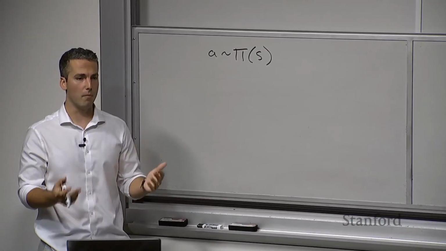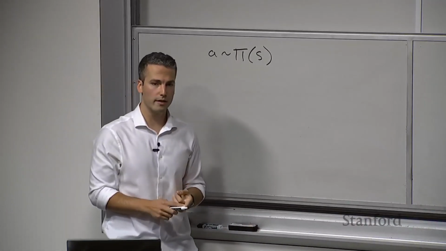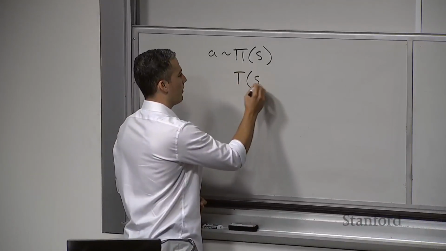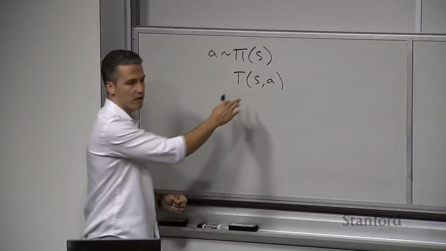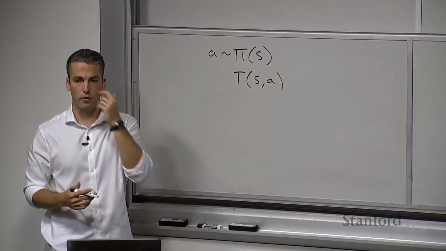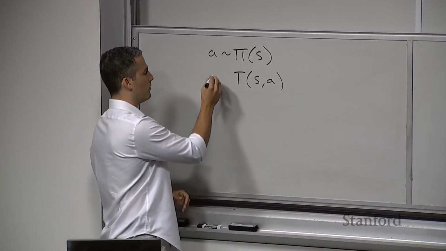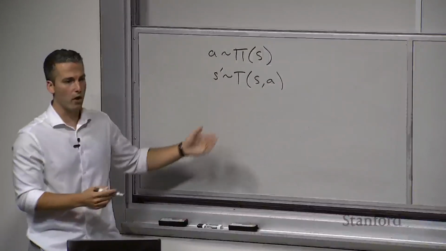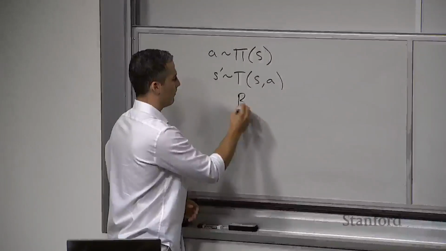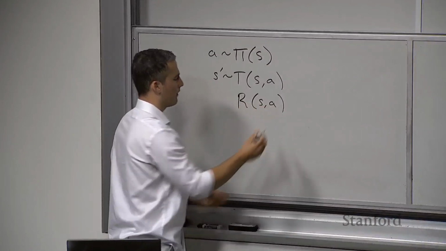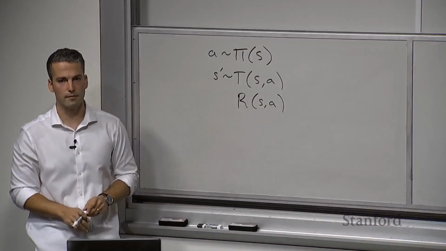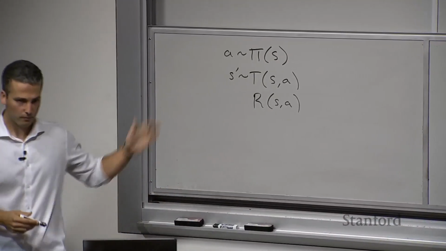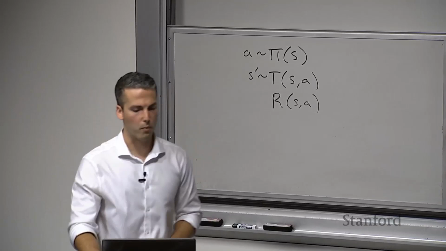The second is a model. So we need a model of our transitions and a model of our rewards. So we're going to have some transition function here that tells us, given an action in a specific state, what states am I likely to transition to next? So this allows us to sample the successor state transitions from this transition model. And then we also have our reward model. Okay, so we have this R(s,a) that gives us a reward for taking action a in state s. So this is what we need here to perform these policy rollouts. Once we have these, we can go through our policy rollout example.